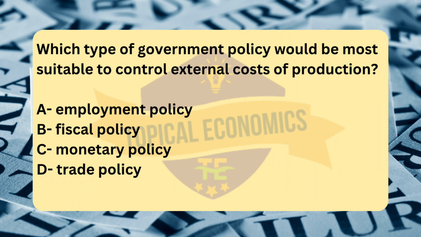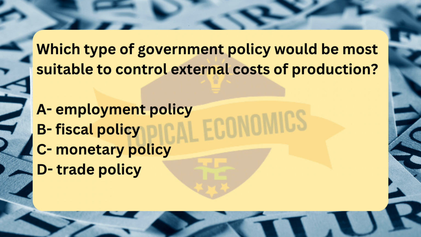Moving to question number 43. Which type of government policy would be most suitable to control external costs of production? A. Employment policy. B. Fiscal policy. C. Monetary policy. D. Trade policy. Reference, 2016 May-June version 3. The correct answer for this question is option B.